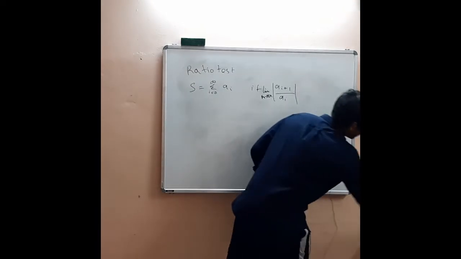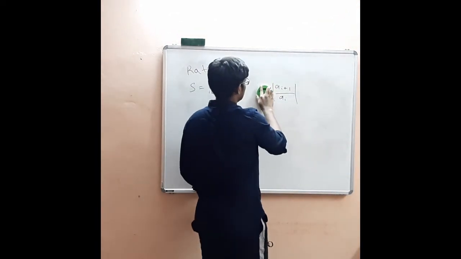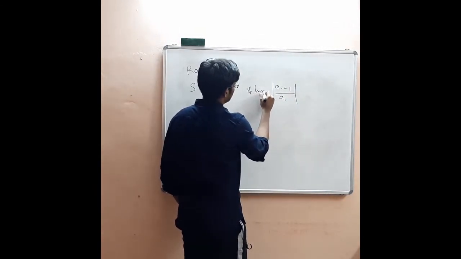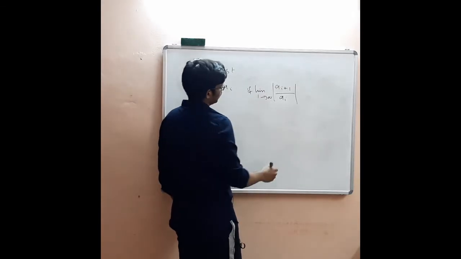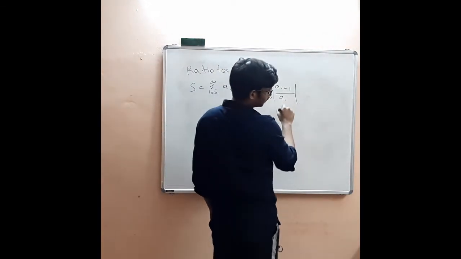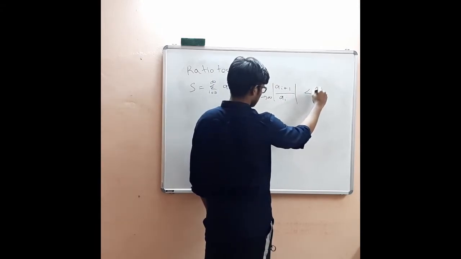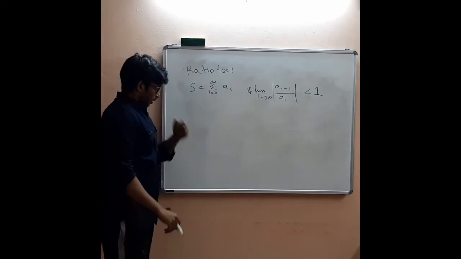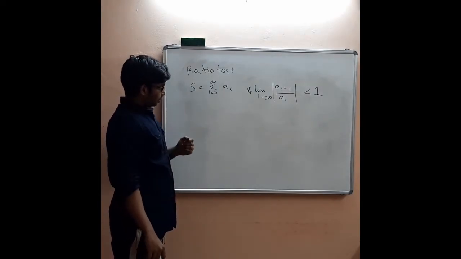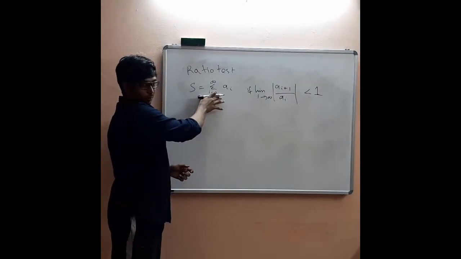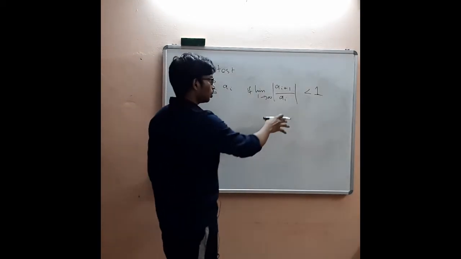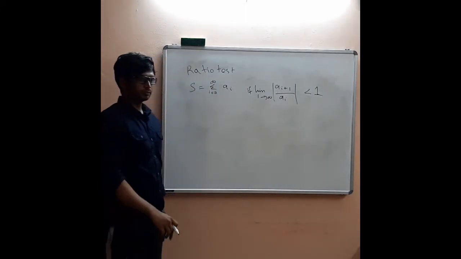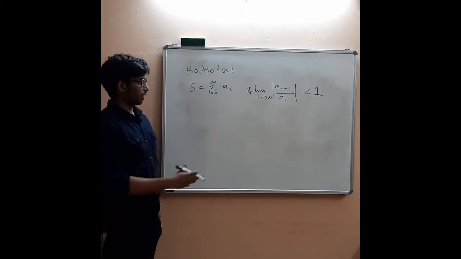Sorry, I'm using n and i everywhere. So this is the claim of the ratio test. If we have some arbitrary series and it obeys this condition, then the series is convergent.